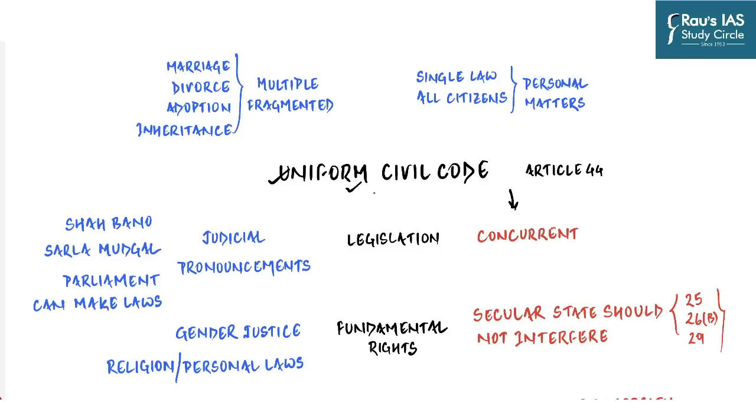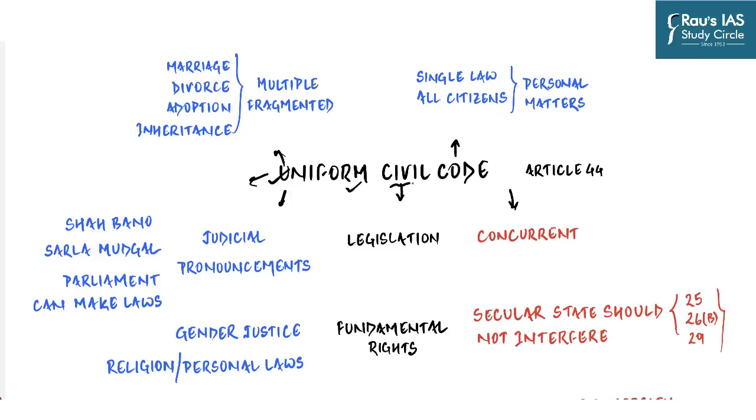So as you can understand, code means a law. Civil means a law dealing with civil matters. Civil matters means private laws related to property, family, obligations, which are basically not criminal in nature. And uniform means a civil code which is applicable to all the communities and all the people in our country. Now you would ask, is it not uniform for everyone? And so the answer is absolutely yes.